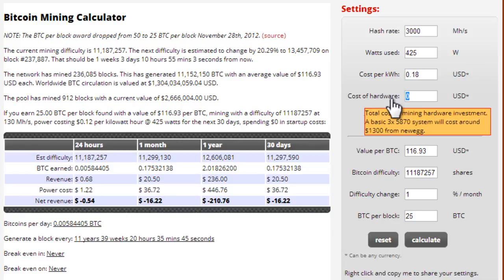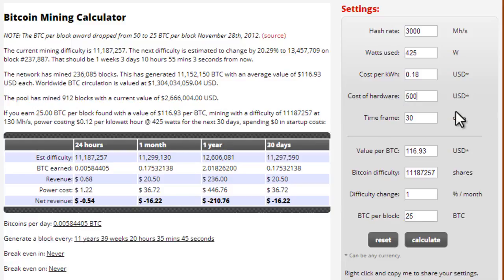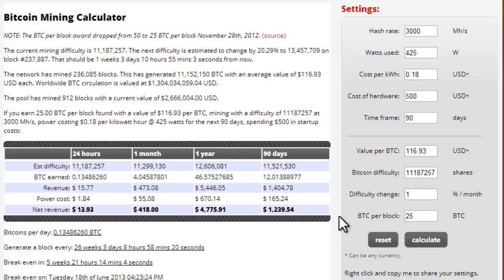Cost of hardware, let's say it cost me $500. Maybe I had to buy a new graphics card. Time frame, I'm going to bump that up from 30 days to 90, 3 months. Keep all those settings the same. Calculate. You can see here that in 90 days, 3 months, after spending $500, I would have made $1,239. That's pretty good.